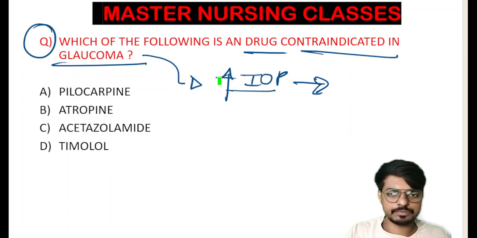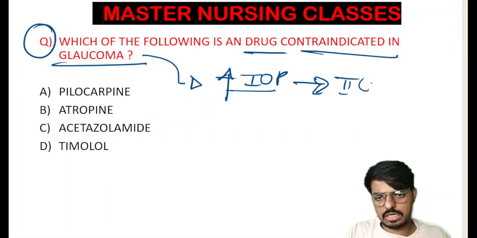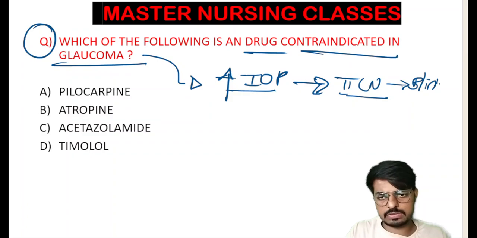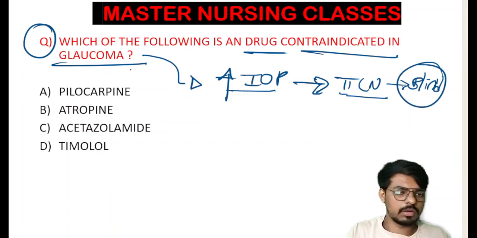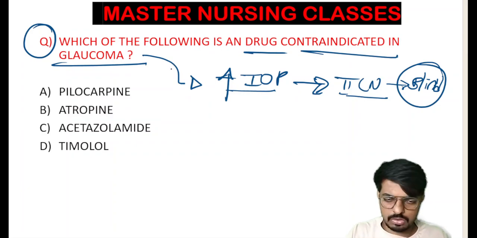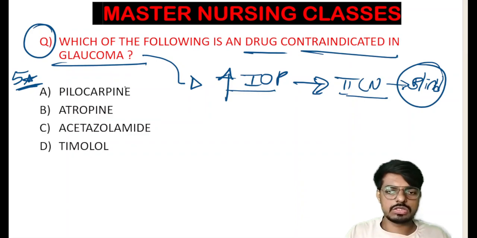Here, due to the increased pressure, there is damage to the second cranial nerve, and because of that blindness will occur. Remember. So which drugs do we give in the treatment of glaucoma? This is very important, a special point for you all. Option A is pilocarpine, option B is atropine sulfate, option C is acetazolamide, and option D is timolol.